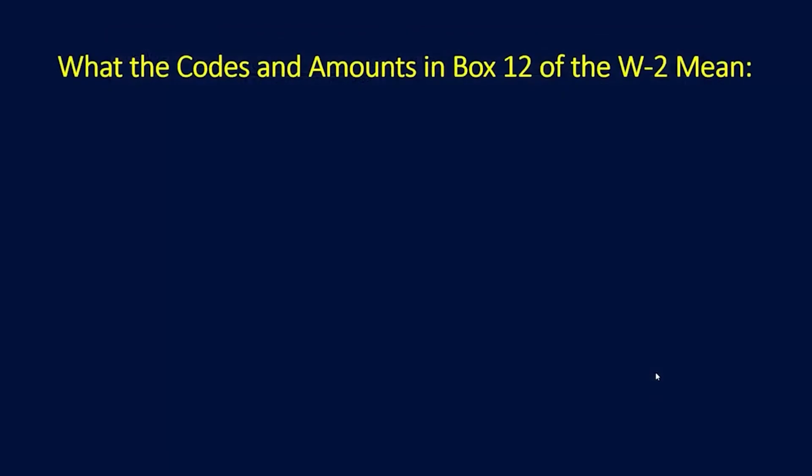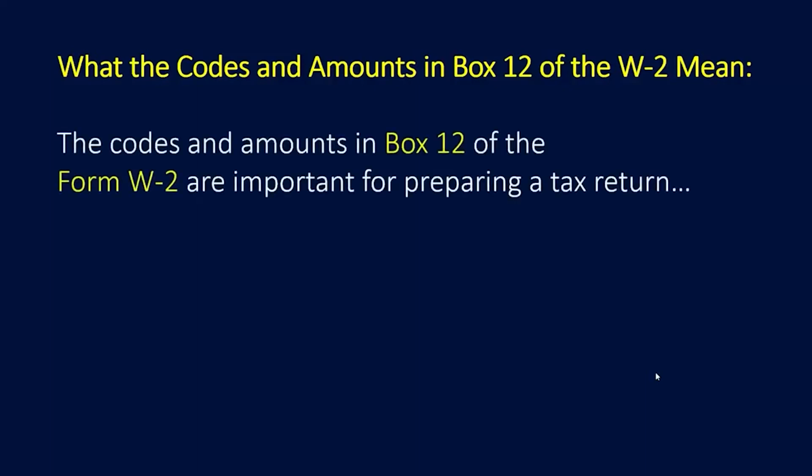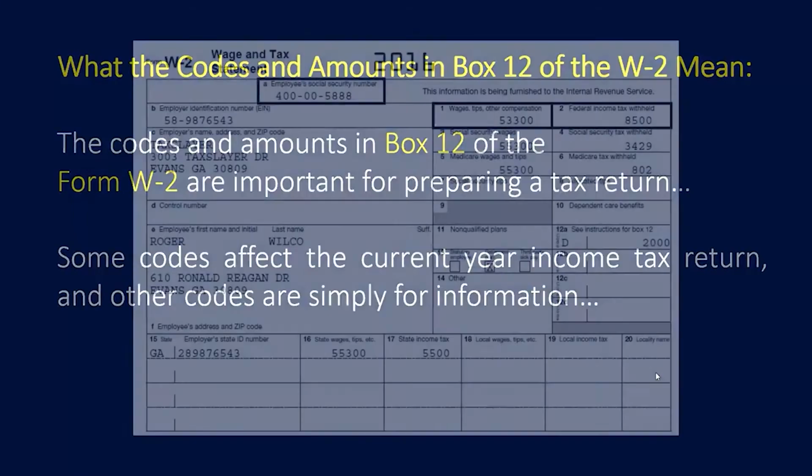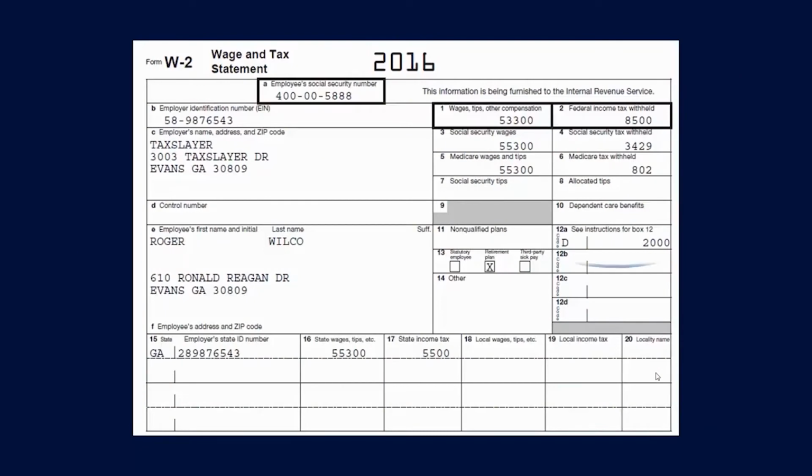Now on your W-2, there's a box 12. Let's take a quick look at what the codes and the amounts in box 12 of the W-2 can mean in certain circumstances. The codes and the amounts in box 12 of the W-2 are important in preparing a tax return. Some codes affect the current year income tax return, and other codes are simply there for information. So if we look at this W-2 in box 12A, we see a code D and an amount of $2,000.